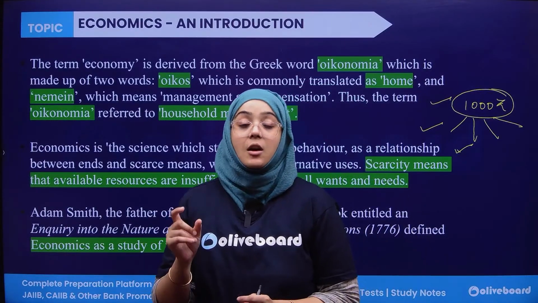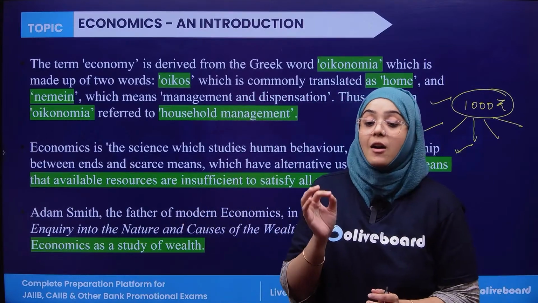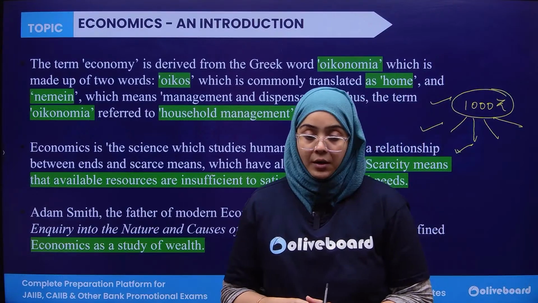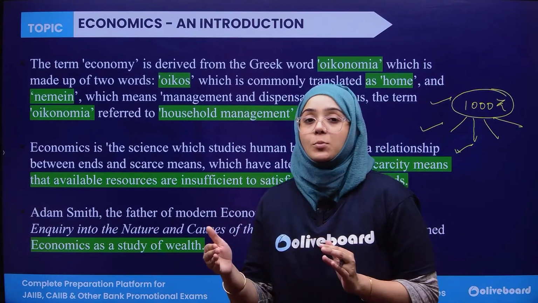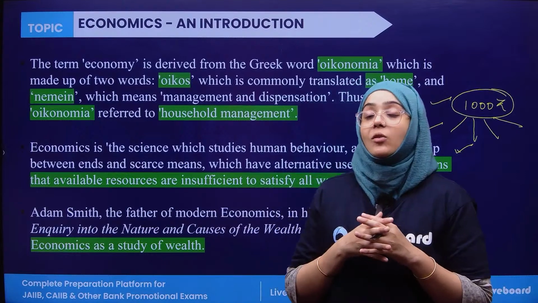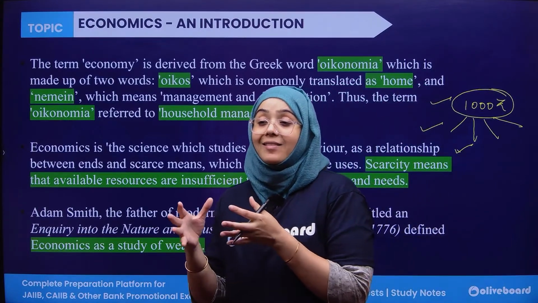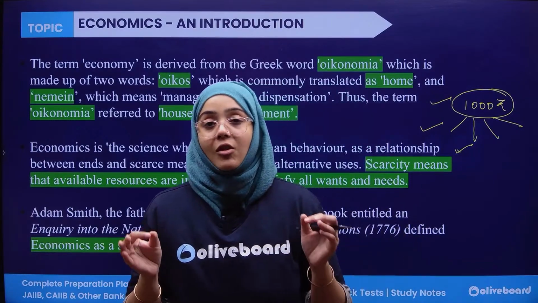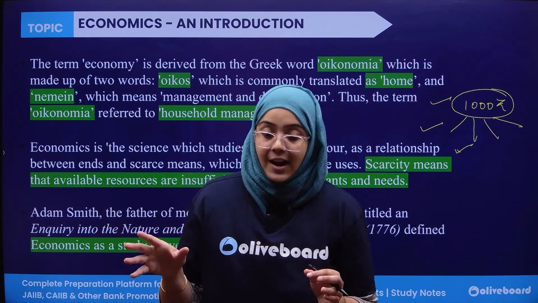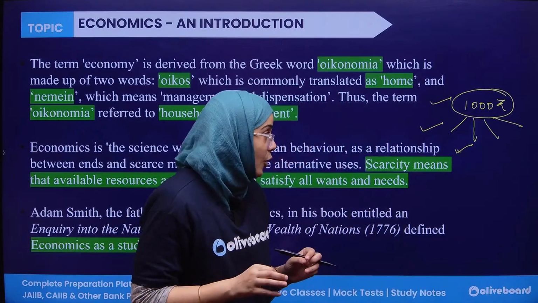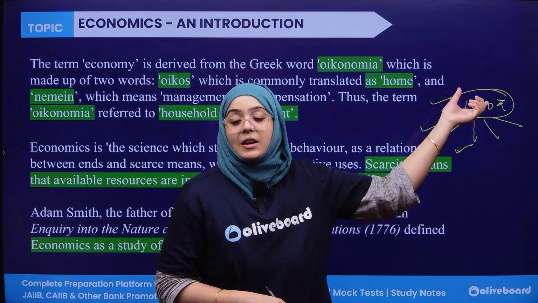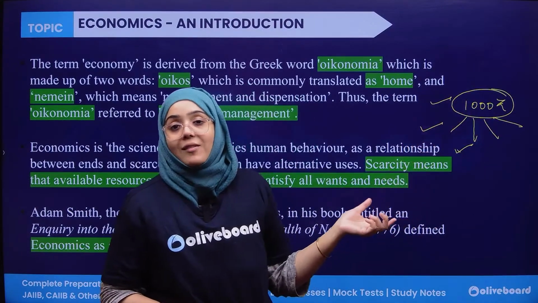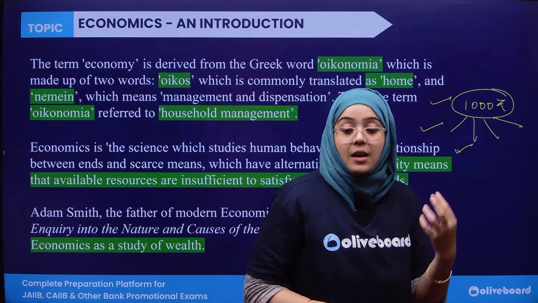The term economy is actually derived from a Greek word, oikonomia, which means the household. So it is household management: whatever limited resources you have, you have to utilize them in such an efficient manner that it fulfills the needs and wants of individuals as well as the complete society. Then it is known as economics. In this example, the limited resource is 1000 rupees. I'm distributing it to manage my unlimited wants. The complete process is known as economics.